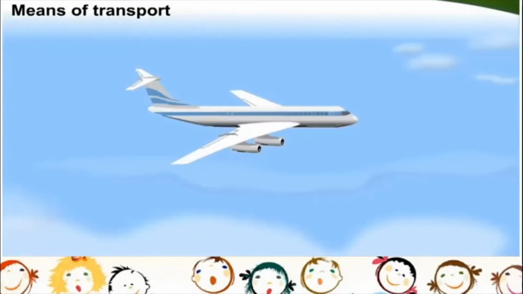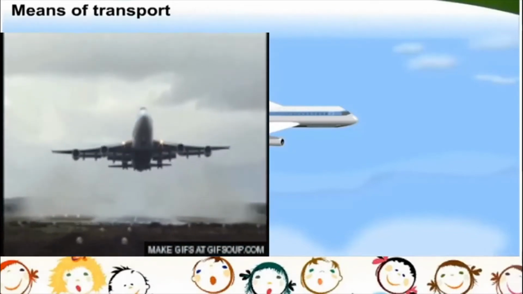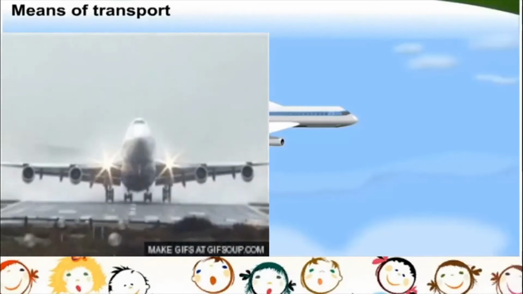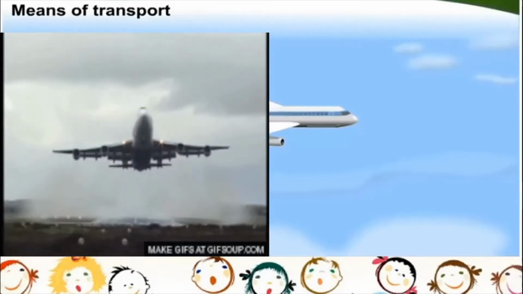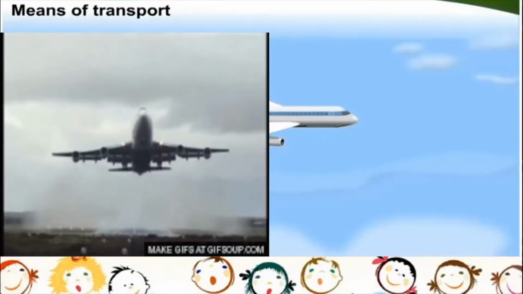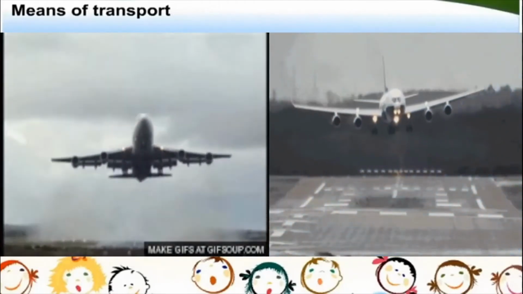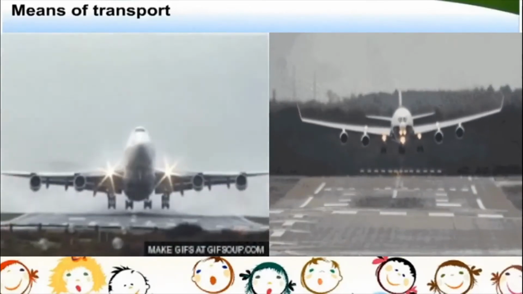And then you must have seen this. This also you can see only in a city. This is an aeroplane. It flies in the sky. See how it is taking off. It starts running on the ground and then it flies into the sky. Okay, and after it has finished its flight, it again lands on the ground. Can you see how it is landing on the ground?